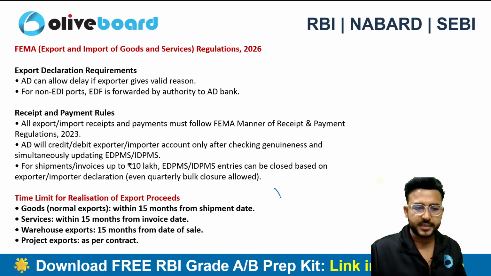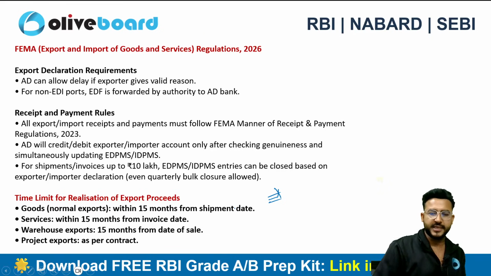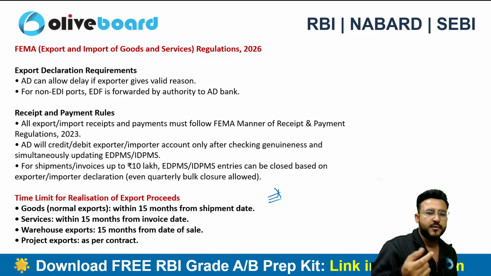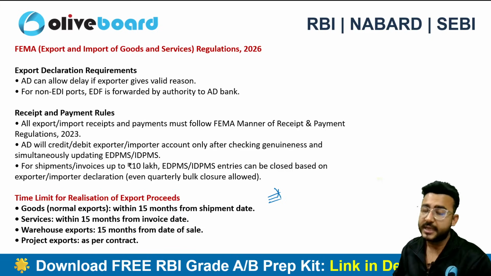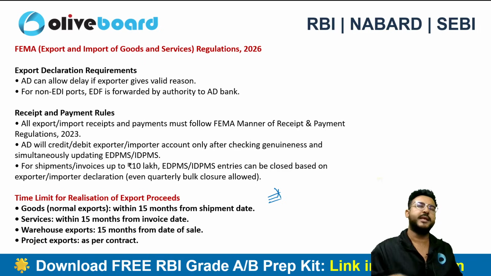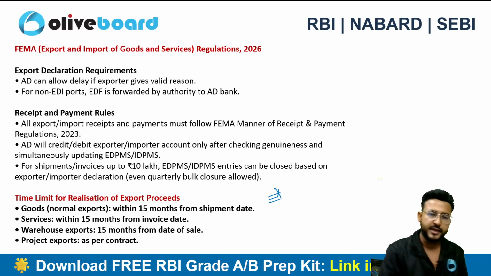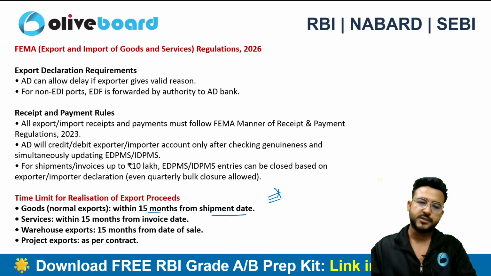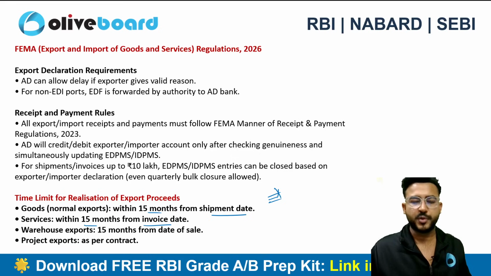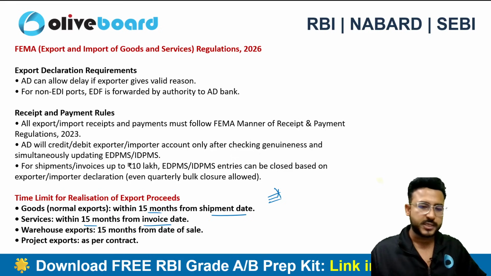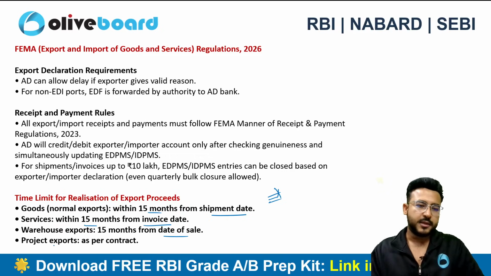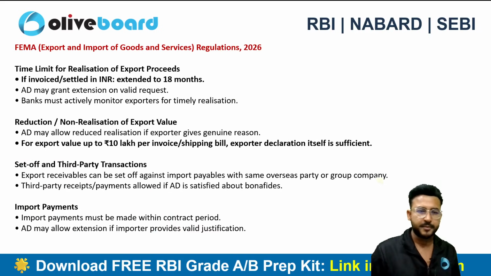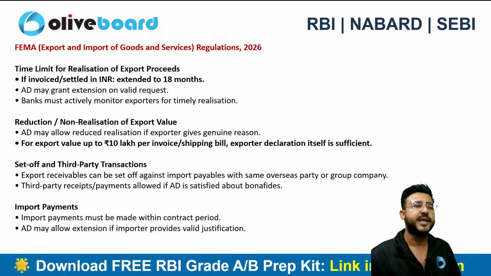Next is a very important stuff related to the time limit for realization of the export proceeds. I have sold goods outside India, I have sold services outside India. There is a time limit within which I have to realize the export proceeds. Let's suppose I have sold goods worth ₹1 crore outside India. In that case, I need to realize that 1 crore within a period of 15 months from the date of shipment. In case of services, 15 months from the date of invoice. Warehouse export, 15 months from the date of sales. So these are the requirements. The 15-month criterion you have to remember, important for the examination.